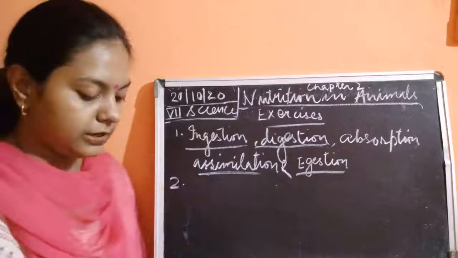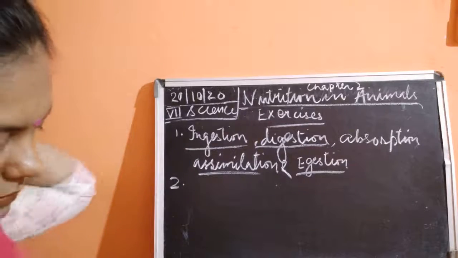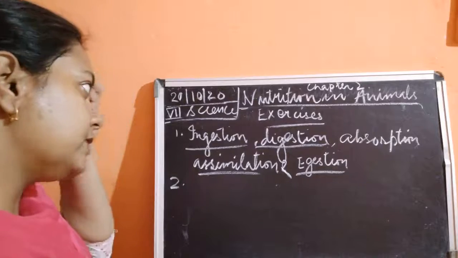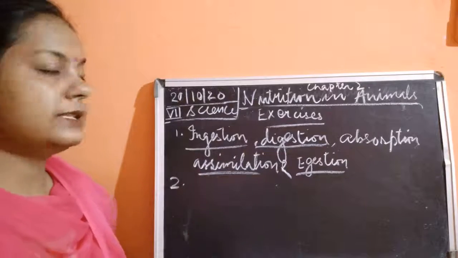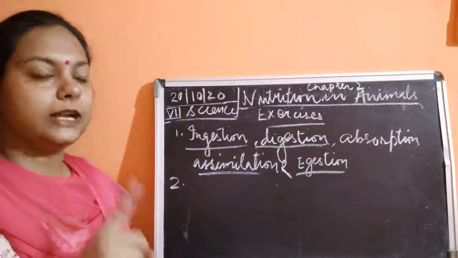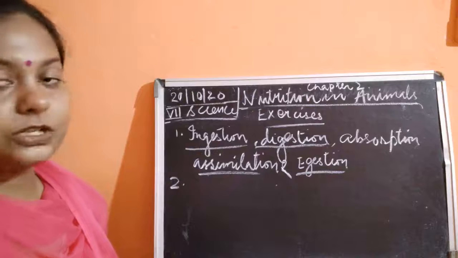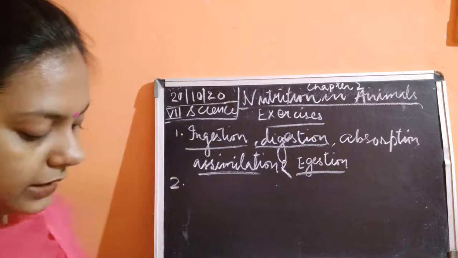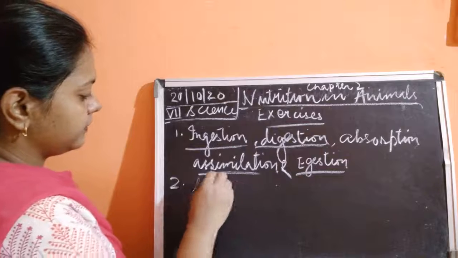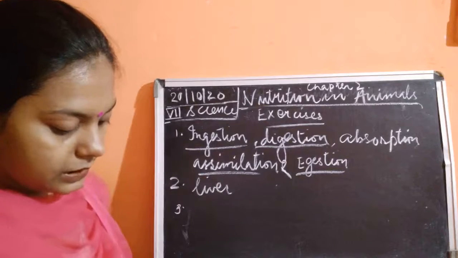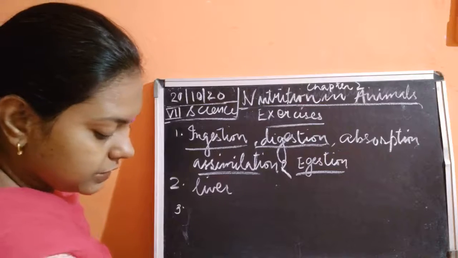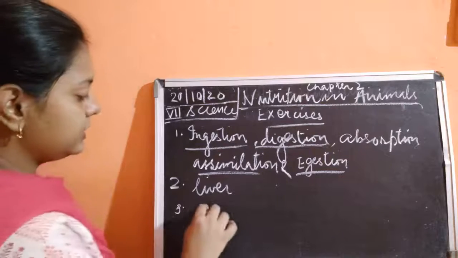Now the second question is, and please don't change the sequence. It is not that first the digestion of the food will take place and then assimilation, and after that ingestion. No, first ingestion, then digestion, then absorption, then assimilation, and then egestion, okay. After that, the largest gland in the human body is liver. The third answer is the stomach releases hydrochloric acid and the dash juices which act upon the food, digestive juices.